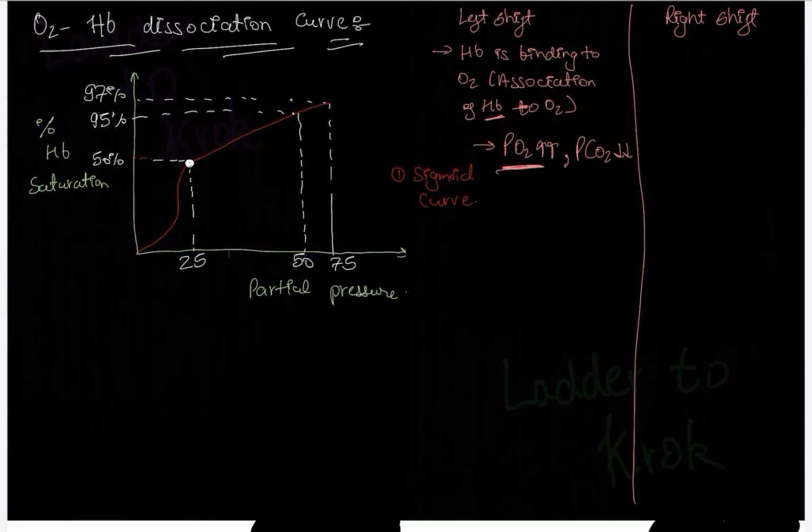If oxygen increases, see, in our body carbon dioxide is treated as an acid. PCO2 is treated as an acid. So in this left shift, what is happening? Oxygen is increasing and carbon dioxide is decreasing. So what is happening in your body? Alkalosis. Have you got it? Alkalosis.